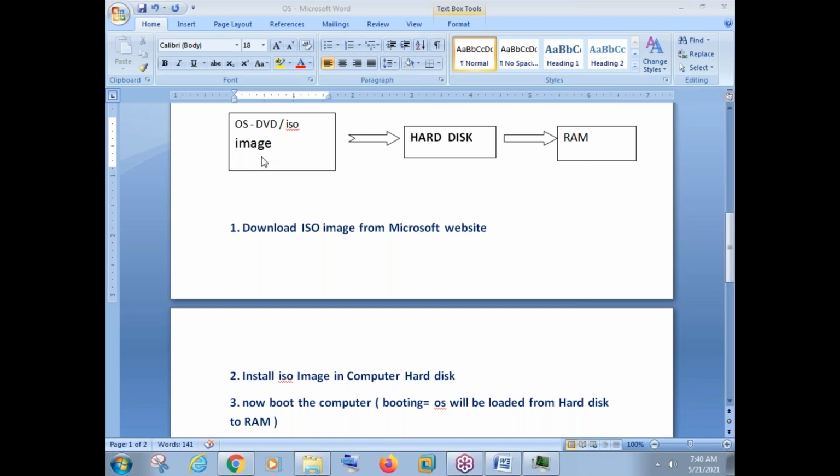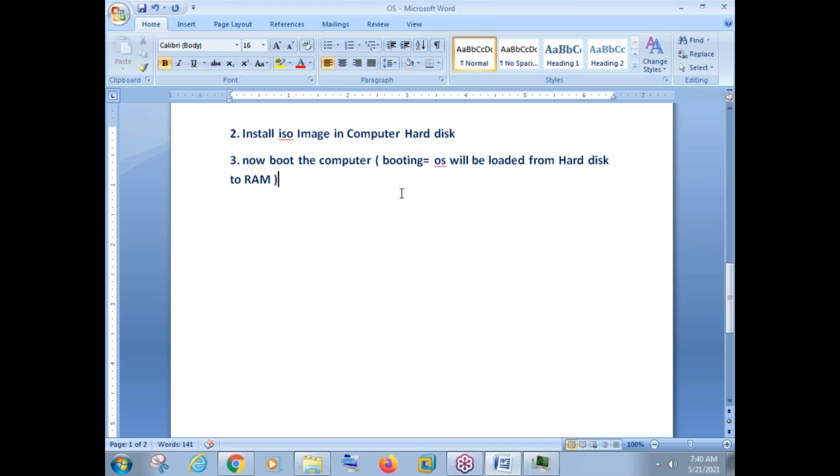Okay, fine. So we are installing OS from an ISO image or DVD onto the hard disk. So how do we do this installation? Let us see that process.